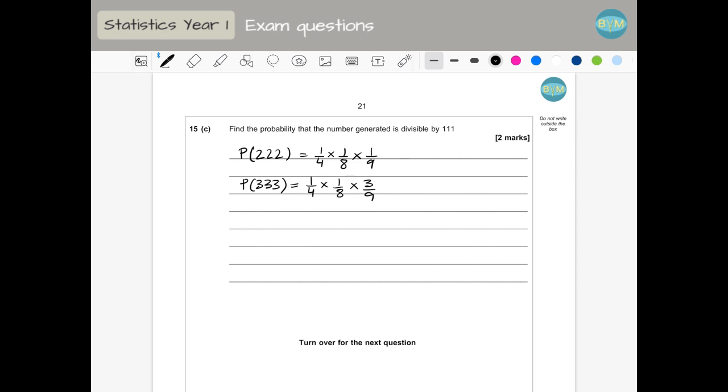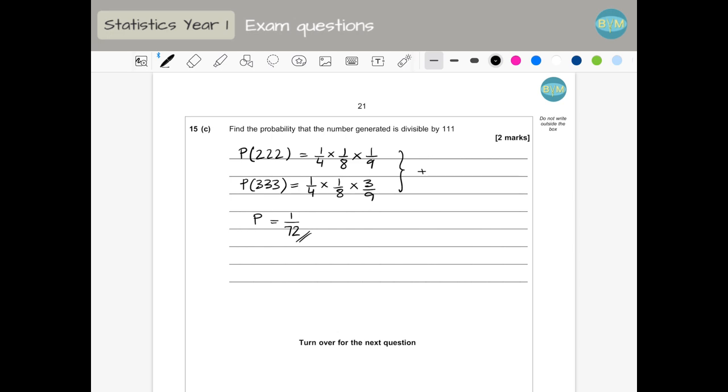The probability of having a number divisible by 111 is the probability of getting 222 or 333, which means we are adding the probabilities. So the probability is 1/4 times 1/8 times 1/9, plus 1/4 times 1/8 times 3/9, which is 1/72. And that's all.